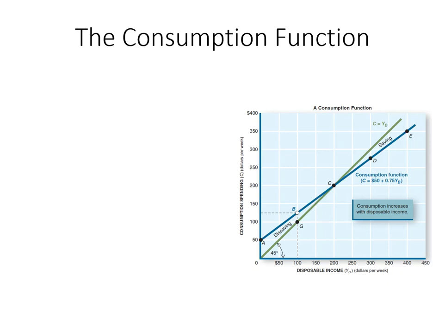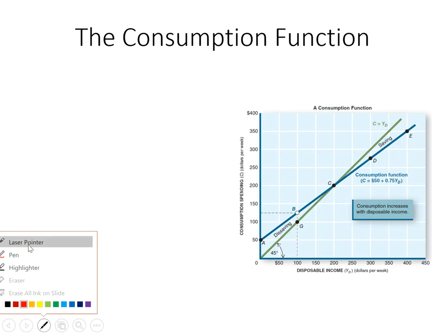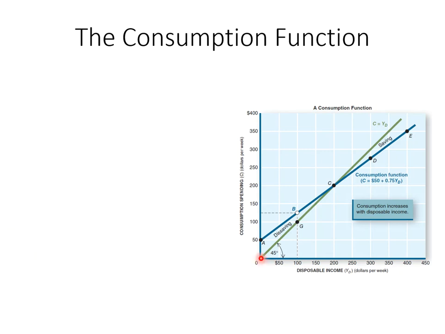Look at when disposable income goes to zero. At the intersection between the zero vertical line and our consumption function line, we get 50. So 50 is the value for A, which is the autonomous consumption. In this case, it means that without any disposable income, people already make $50 per week of consumption.